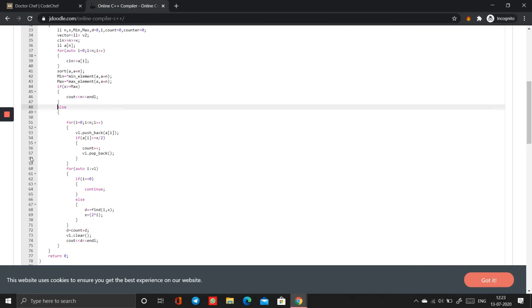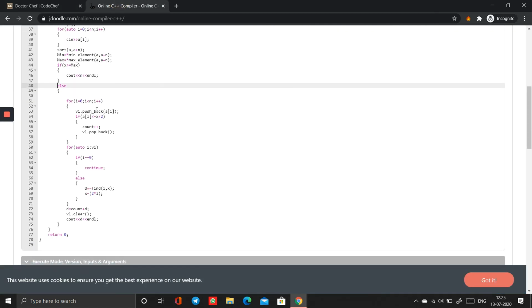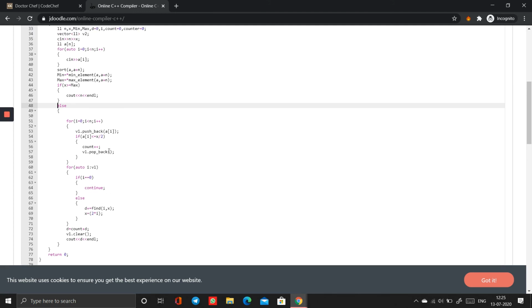In the else condition, I used a vector v to store all the elements of the array, and I popped out some elements with the condition a[i] less than or equal to x by 2. I did this because once we look at the third test case, that is 3, 10, 20, 110, here I queued first 20 and then next 21, because here 1 is less than or equal to 10 by 2. I used the same concept in my code and I stored them in v1, and I iterated through v1, and I started counting all the number of days and I stored them in days.